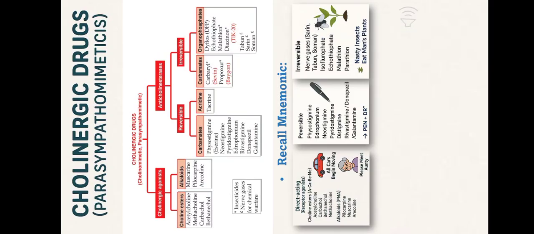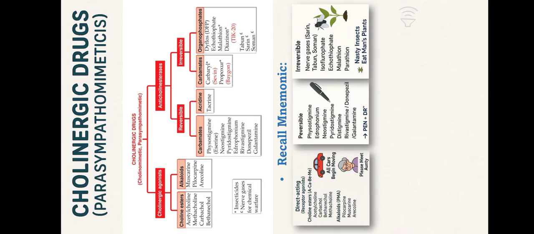Cholinergic drugs, also known as parasympathomimetics, are broadly classified into direct-acting receptor agonists and indirect-acting anticholinesterases. Direct-acting agents stimulate cholinergic receptors directly and are further divided into choline esters and natural alkaloids. These can be remembered with the mnemonic, all cars begin moving, so you can please meet Auntie.